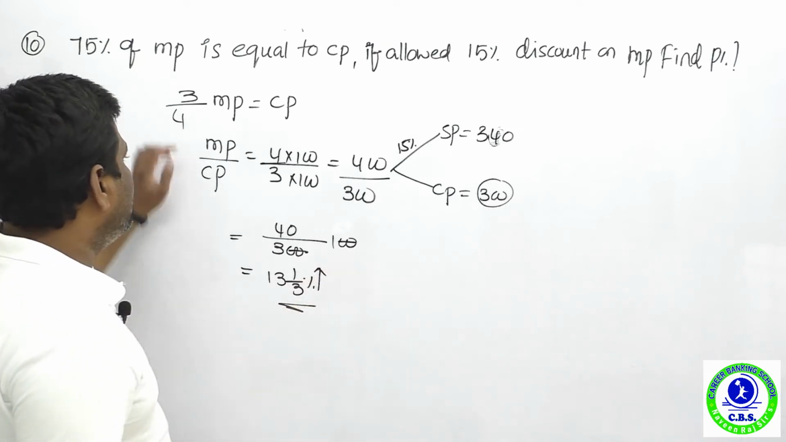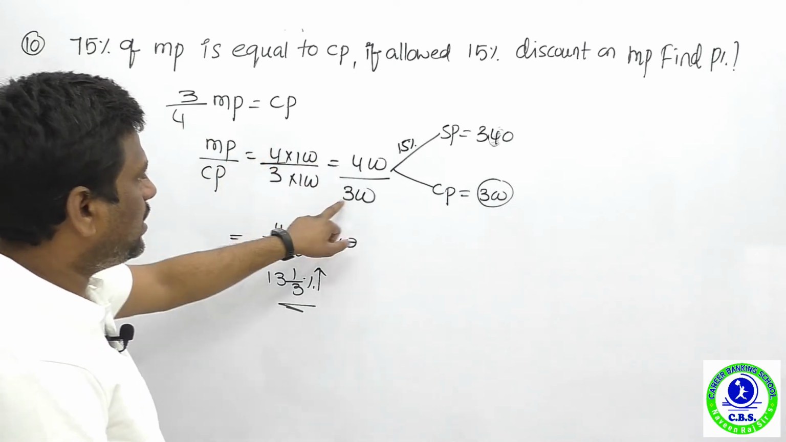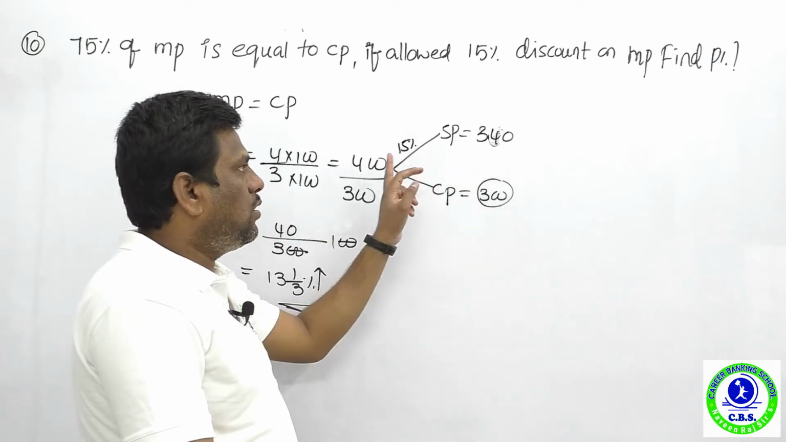Okay, simple. What is the ratio of market price upon cost price? It is 4 by 3. You can take it as 400 and 300. And offering a 15% discount, therefore the selling price is how much? 340 rupees. How?